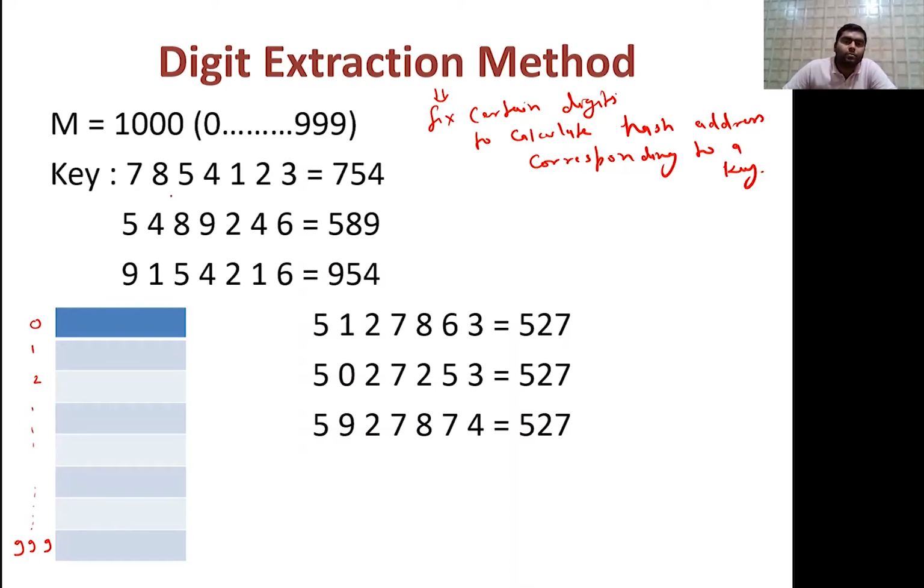So let us suppose, for example, in this case we are taking 7, 5 and 4. So what are we taking? The first, third and fourth digit.